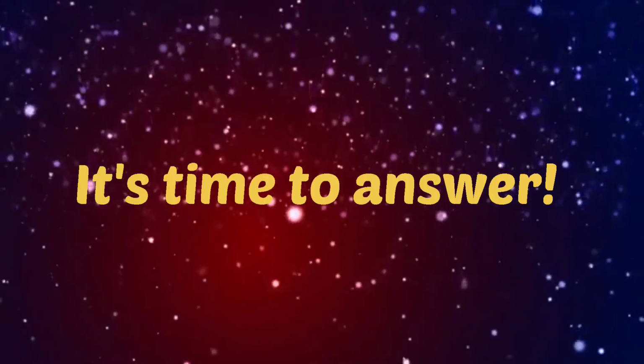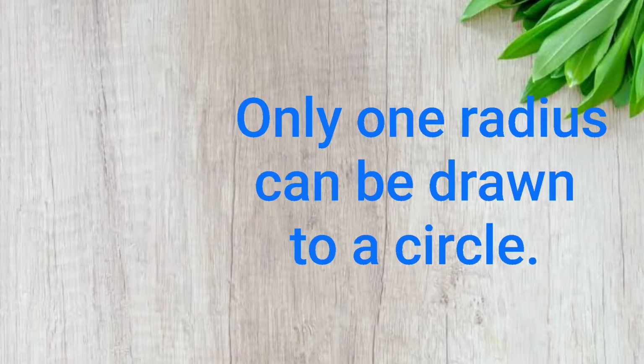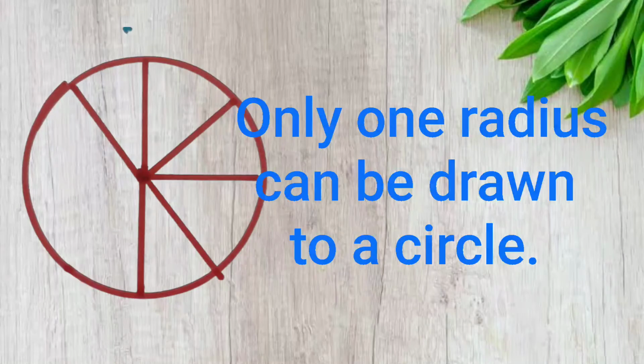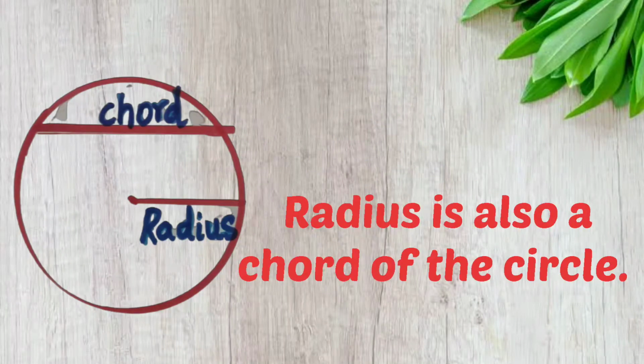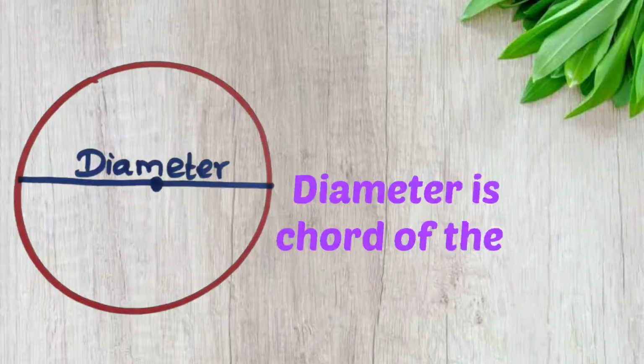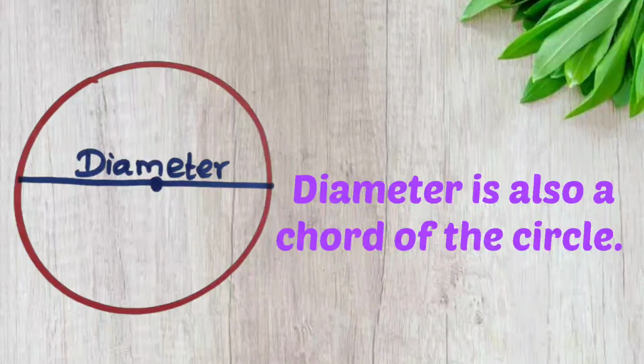It's time to answer. First question, only one radius can be drawn to a circle. Is it correct? No, because we can draw many radii to a circle. Second question, radius is also a chord of the circle. Is it correct? No, radius is not a chord of the circle. Third question, diameter is also a chord of the circle. Yes, it is a chord because diameter has two end points and it is said to be the longest chord.